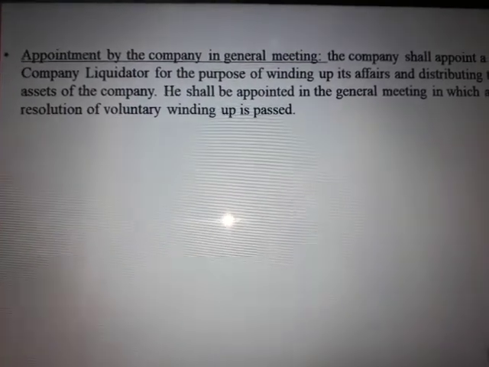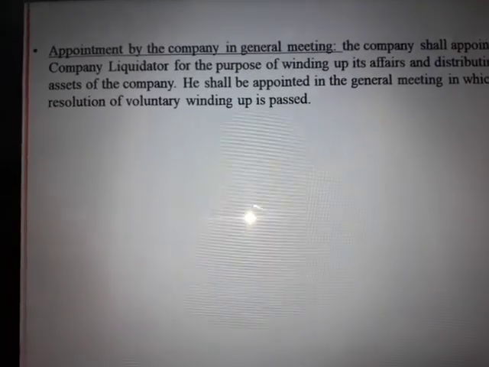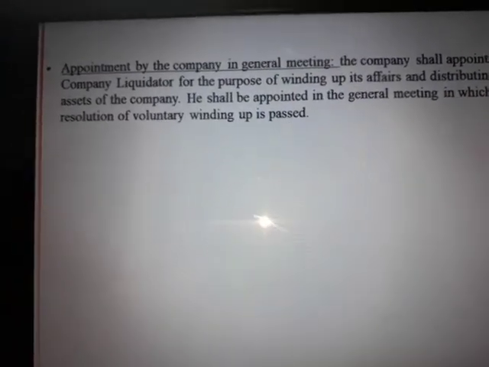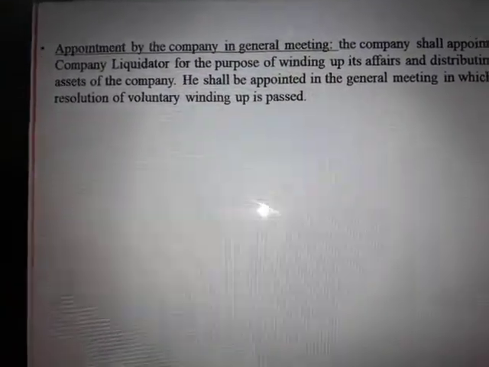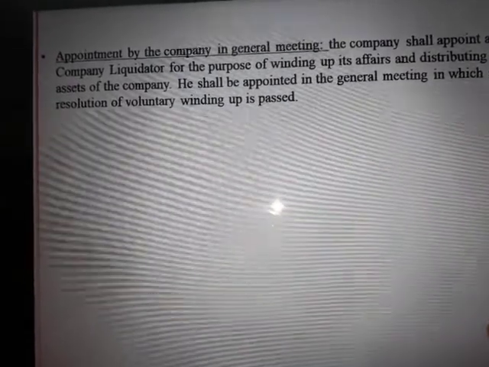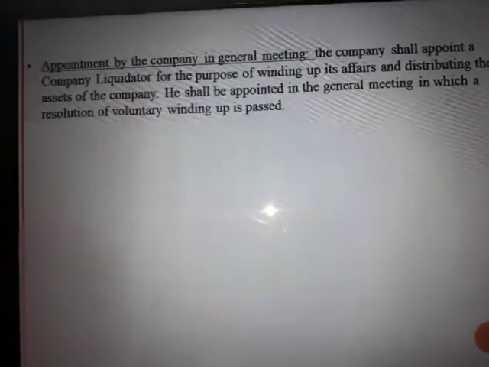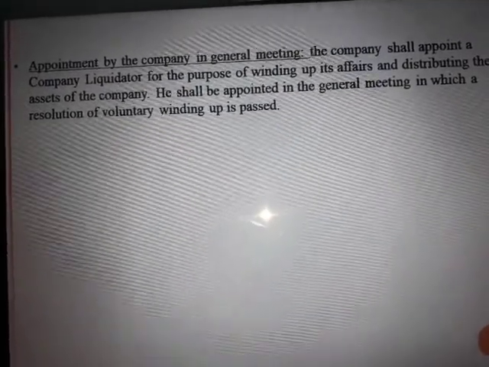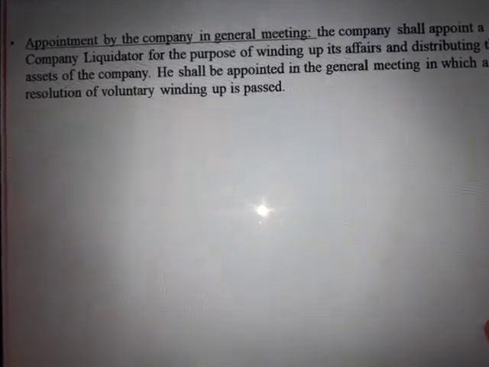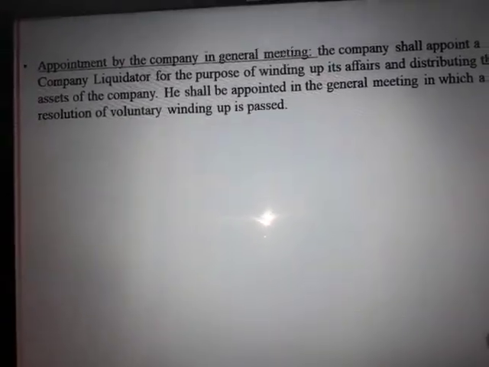Okay, so the company will pass a resolution in the general meeting. Based on the resolution, the directors will appoint the company liquidator in the general meeting. Generally they pass the resolution whenever there is a voluntary winding up. So majorly, only in the voluntary winding up will this type of appointment of the company liquidator be processed in the general meeting of a company.